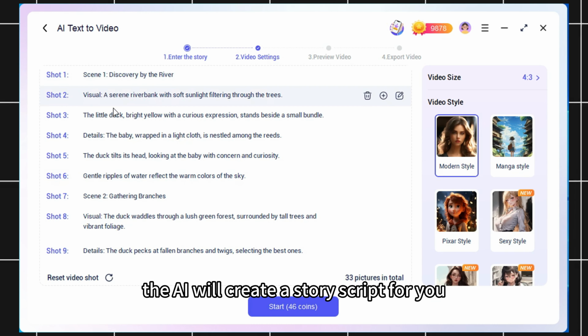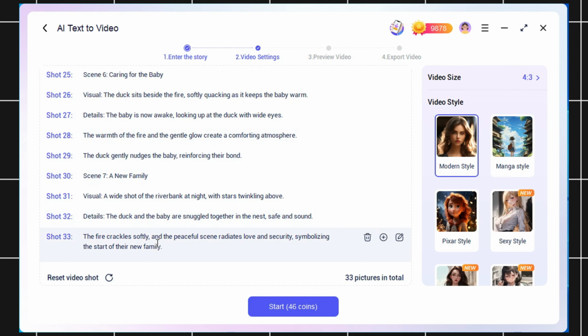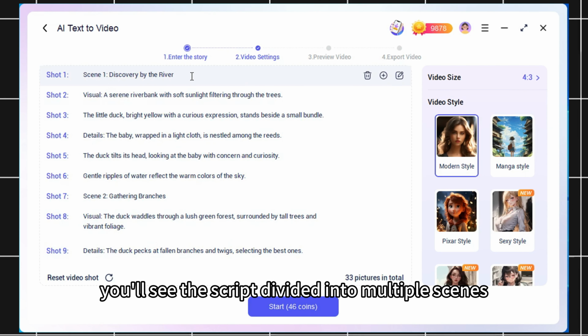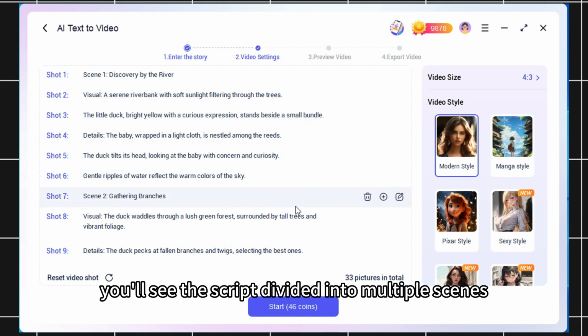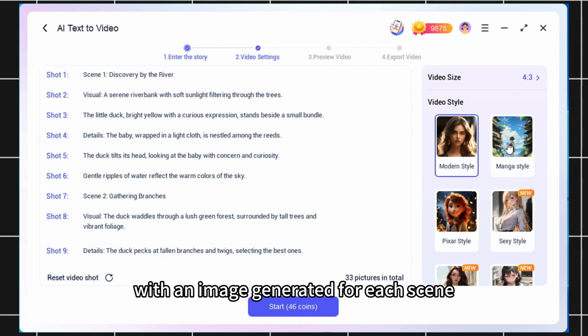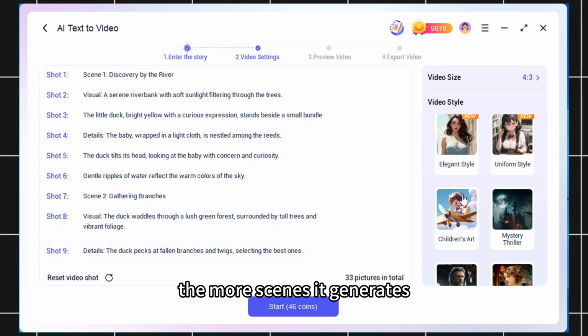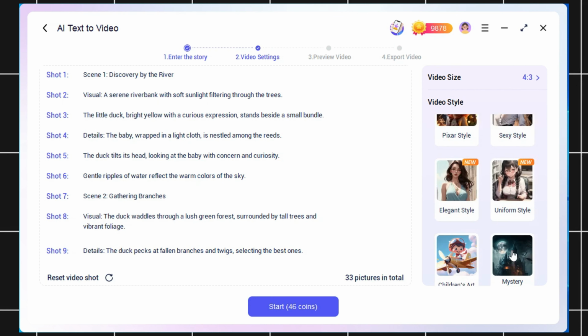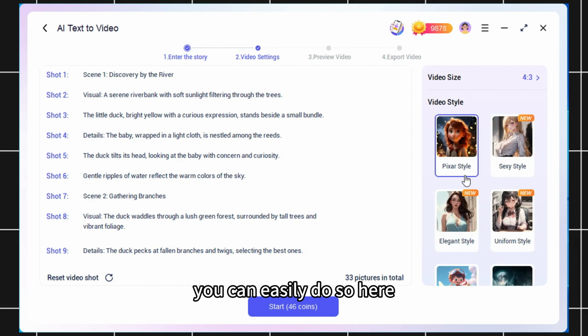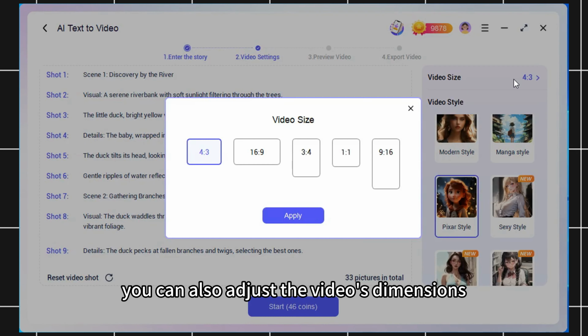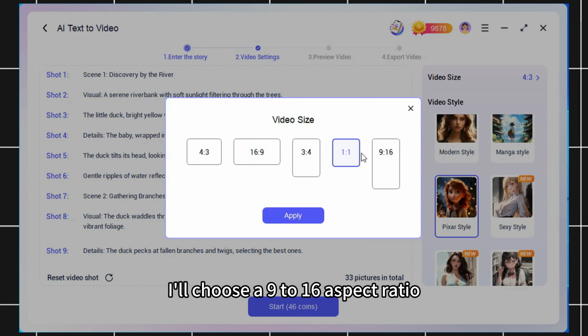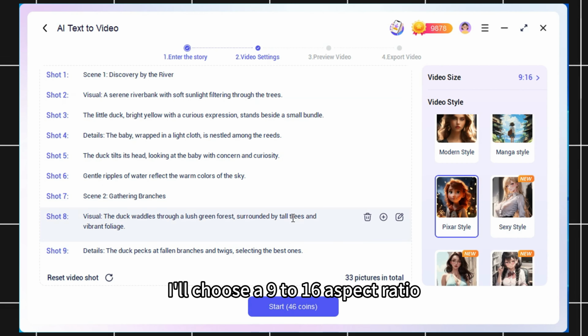The AI will create a story script for you. Once it's done, you'll see the script divided into multiple scenes with an image generated for each scene. The more lines in your script, the more scenes it generates. If you want to modify any scenes, you can easily do so here. You can also adjust the video's dimensions. I'll choose a 9:16 aspect ratio.